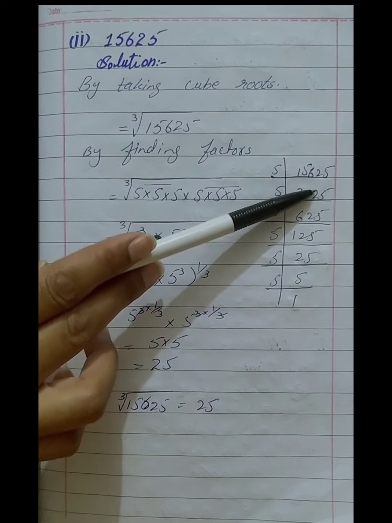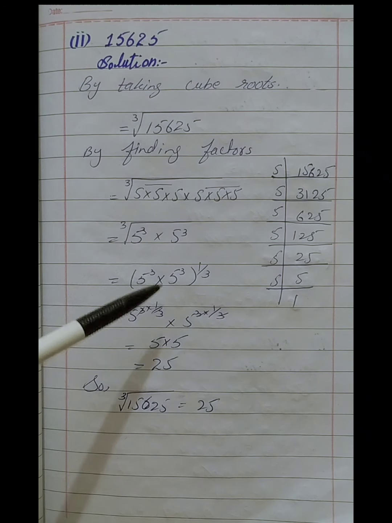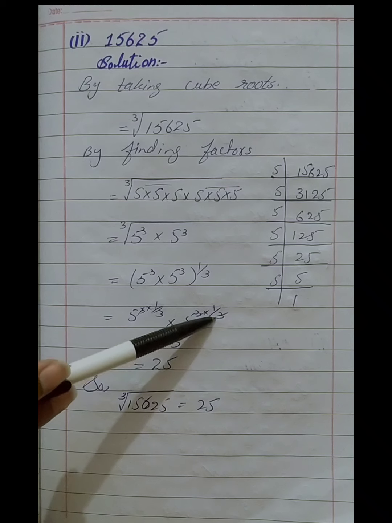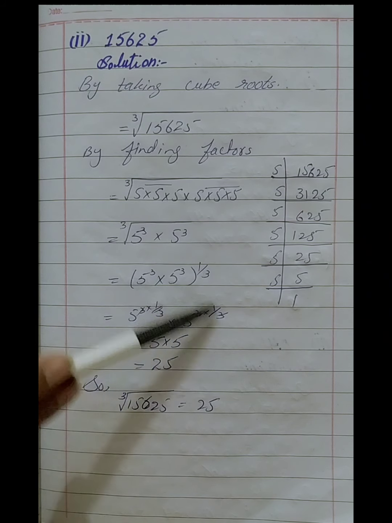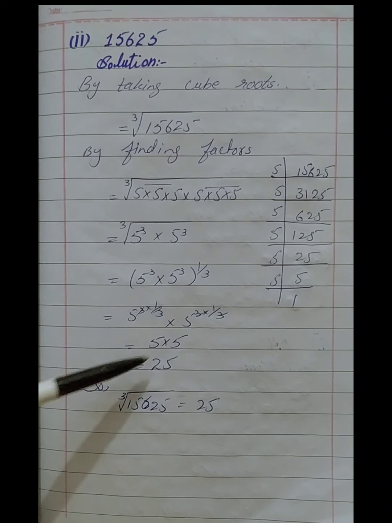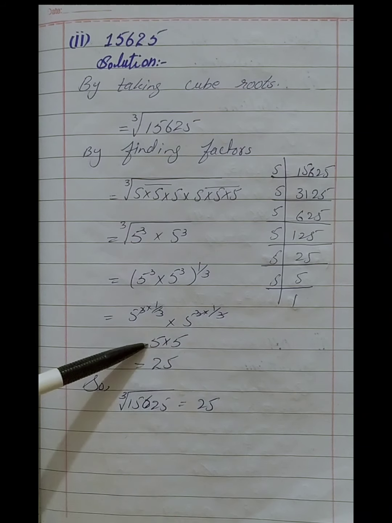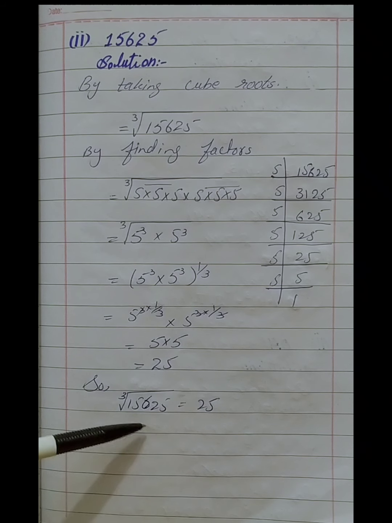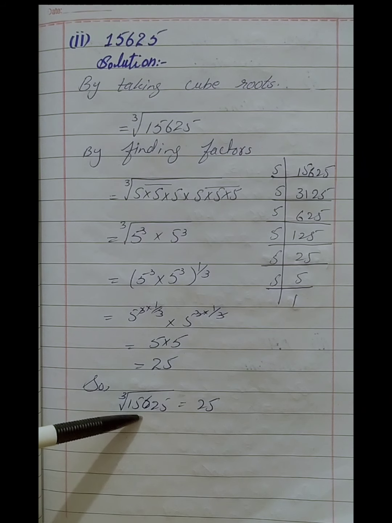So we have a value 5 in cube. So now we write the power of cube root, which is 1 over 3. So multiply 3 power with 1 over 3 and cancel the power. So we get 5 multiplied by 5, which is equal to 25. It means cube root of 15,625 is 25.